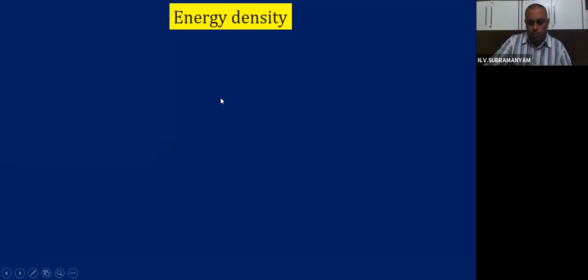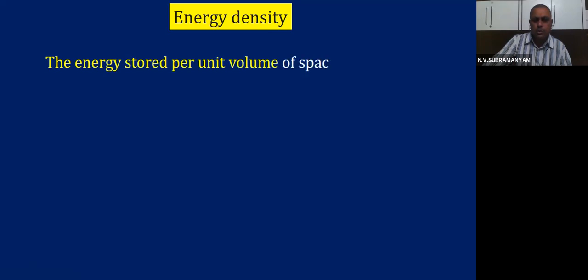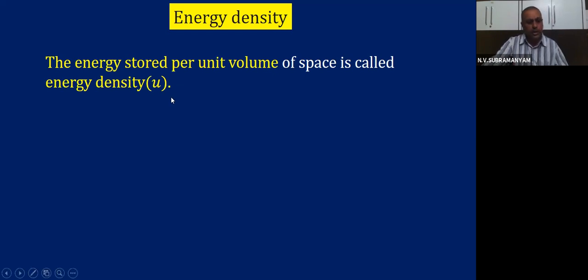Now you know that there is some energy existing in the capacitor. Generally, we say that the energy is stored in the electric field between the plates of the capacitor. So now let us try to calculate the energy density. What does energy density mean? The energy stored per unit volume of space is called the energy density, denoted by the letter small u.